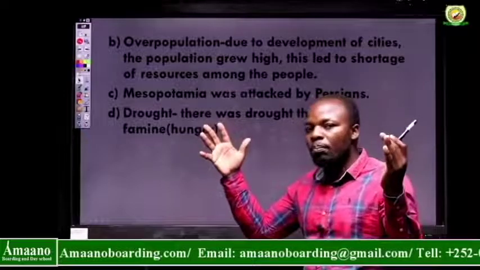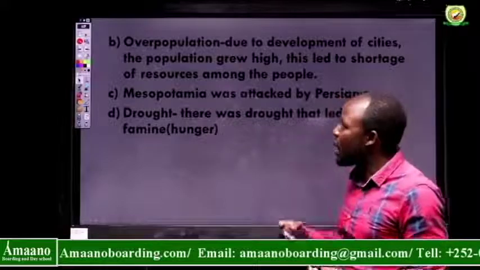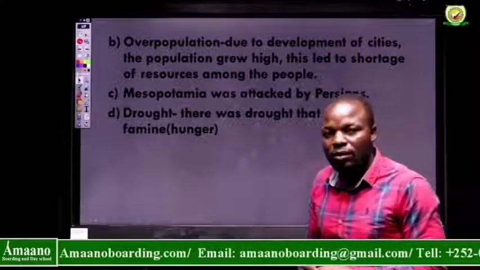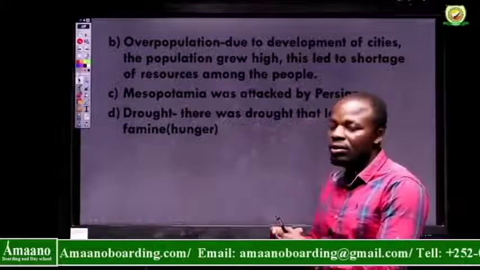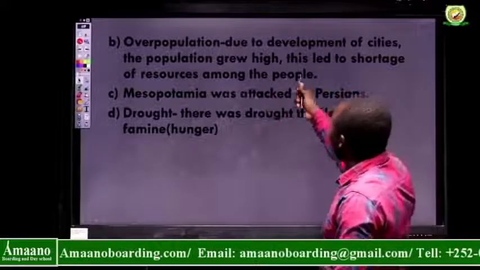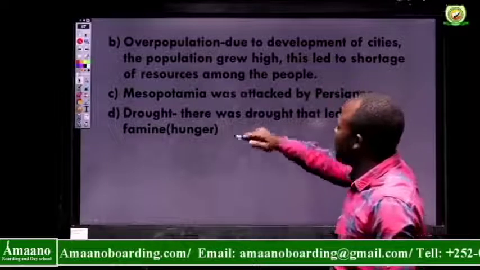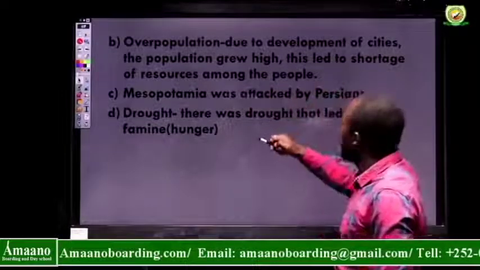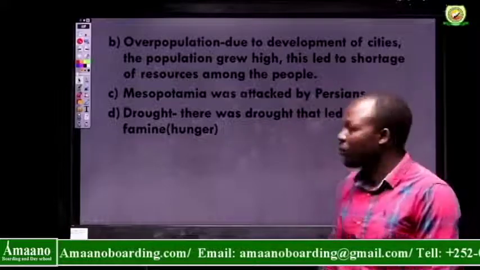There were many people but few resources. That means that some people did not have resources, and if people do not have resources, there is going to be increased crime. Just to read it: due to development of cities, the population grew high. This led to shortage of resources among the people.